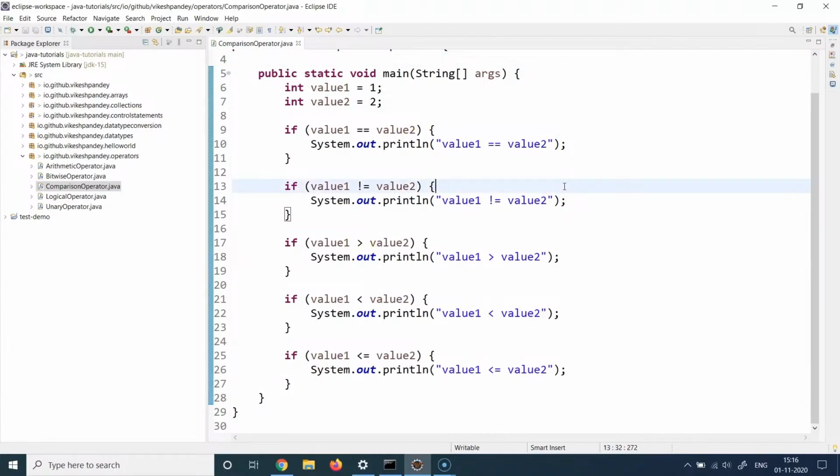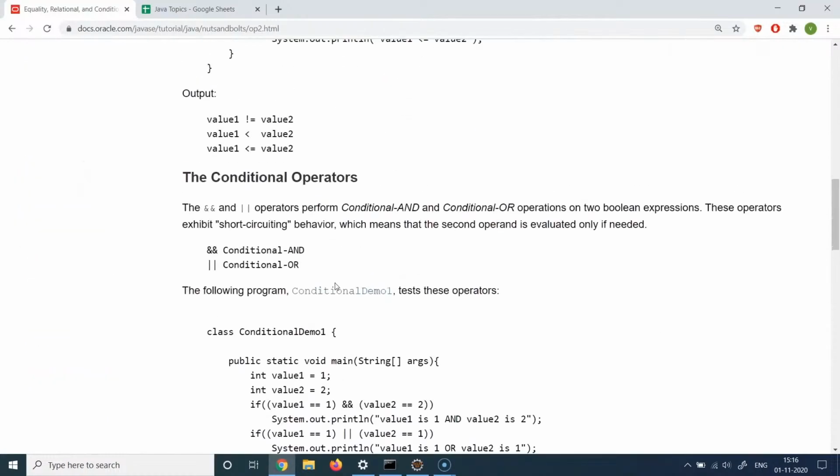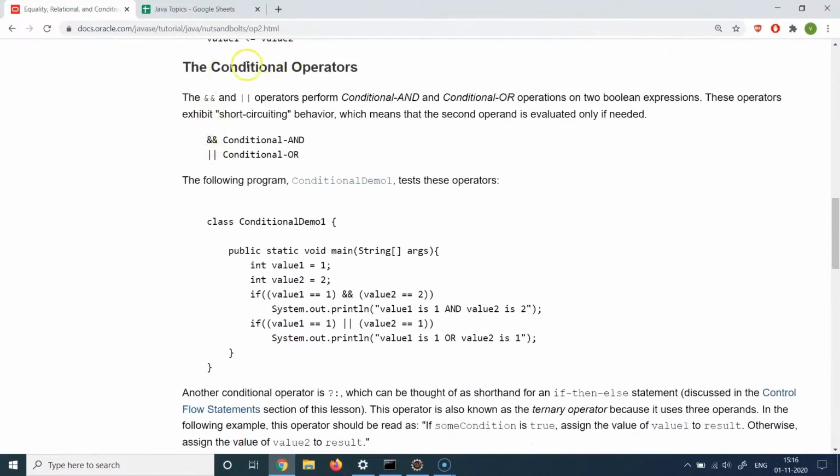Now moving on to the next section of these comparison operators, sometimes we also use some logical terms to do the comparison. For example, if I just move down here and show you these conditions, we call them conditional operators. Conditional operators are used to evaluate conditions like and, or, and we use them in two ways. Either we can use ampersand or double ampersand, or we can use pipe or double pipes. So the idea is basically to evaluate if one condition is true and the other condition is also true, or one condition is true or the other condition is true.